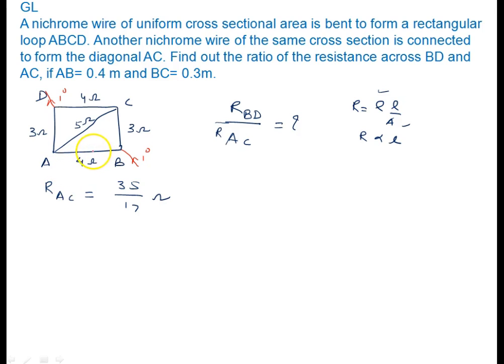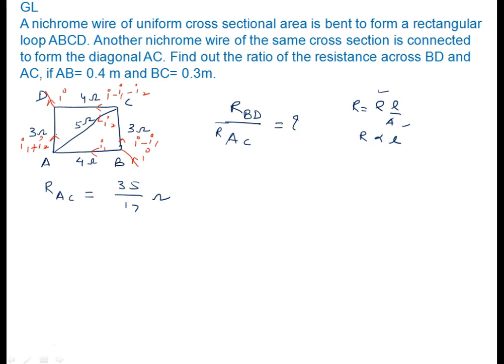Here the current is I1. Here current can be written as I minus I1. In this branch I assume current is I2, and in this branch current can be written as I minus I1 minus I2. Then I1 from this side, I2 from this side, you will say it is I1 plus I2, and finally net current is I. Okay, no problem in it.